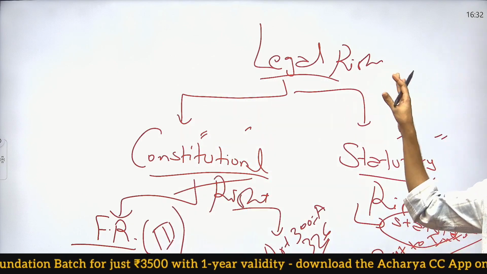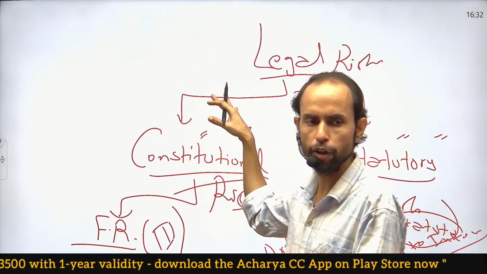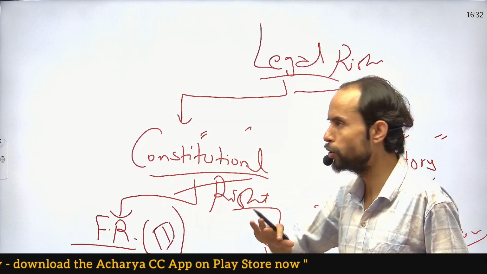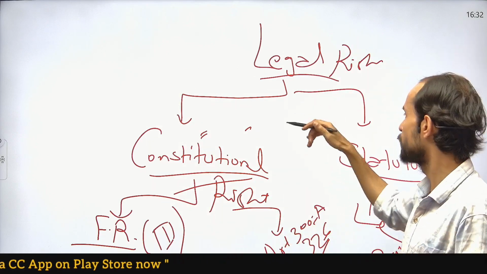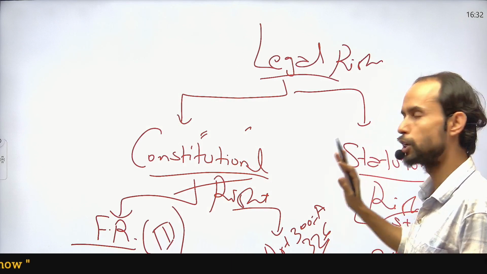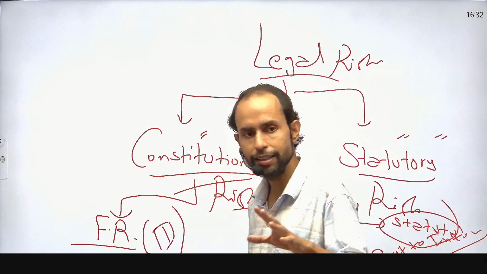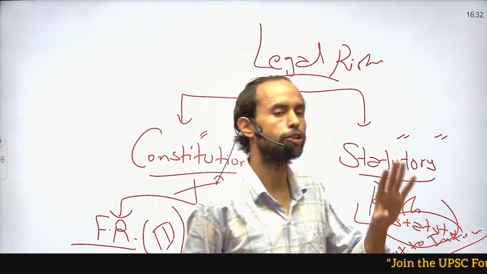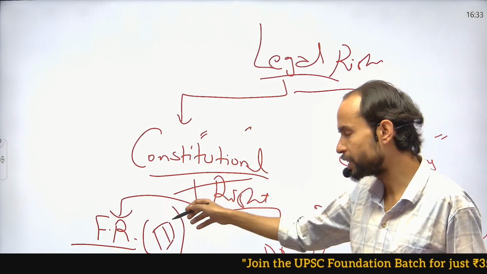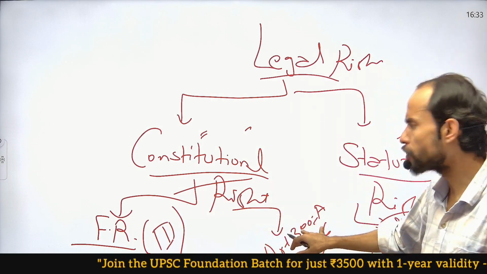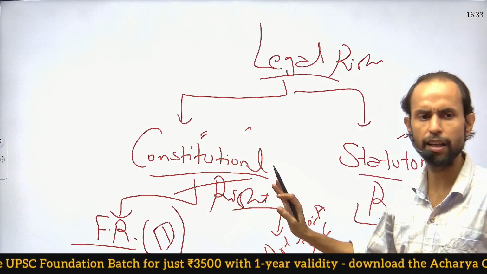So I hope now you get an idea. Most of the time, many of the questions are being asked from this particular segment. Legal right is a very vague term. It is segregated into constitutional right and the statutory right. Constitutional rights are those rights which are explicitly mentioned in the Constitution. Now it can be further classified into fundamental rights and the non-fundamental rights, but still lying under the Constitution.